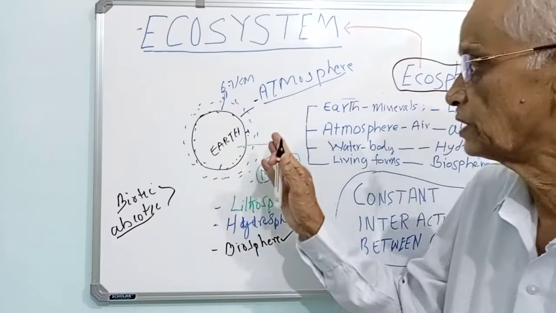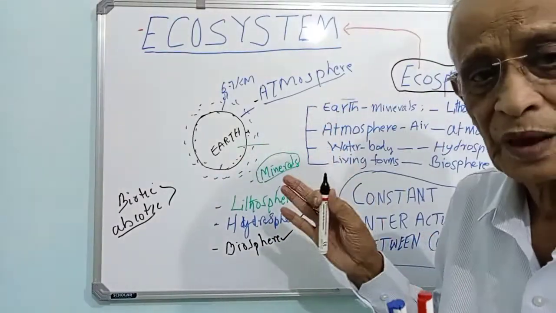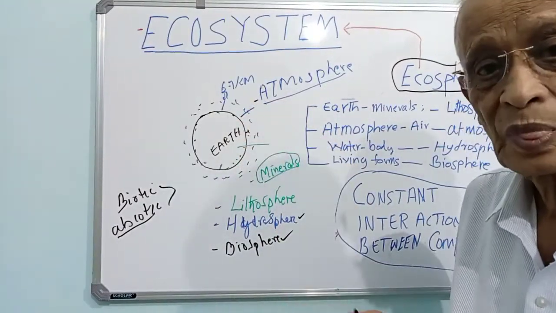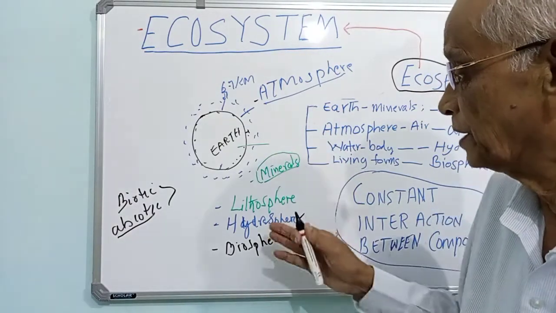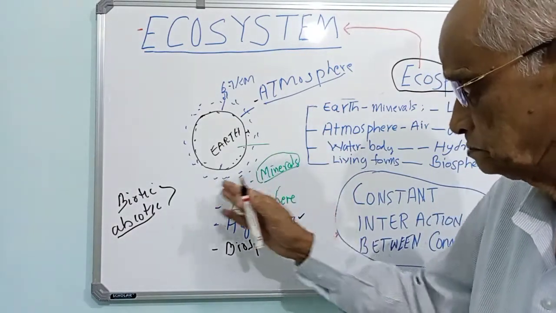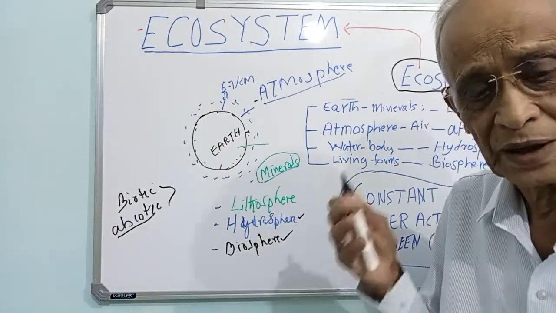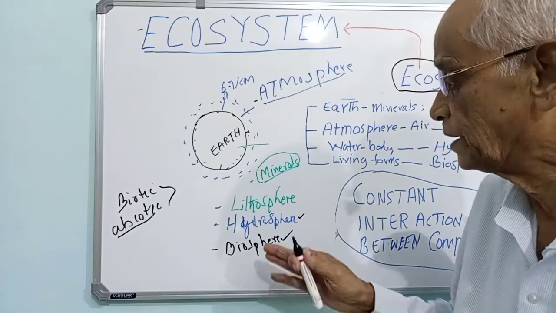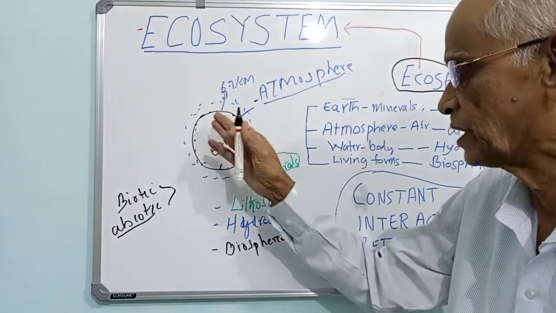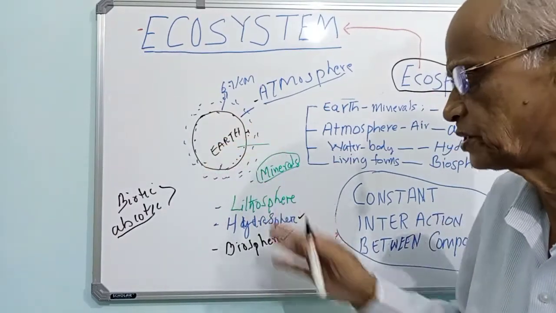Earth provides the atmosphere, which is connected to the Earth. This atmosphere belongs to us, to the Earth. And it has the water, which belongs to the Earth, to all of us. And then it has rocks, minerals, soil, and so on. All these things are there.